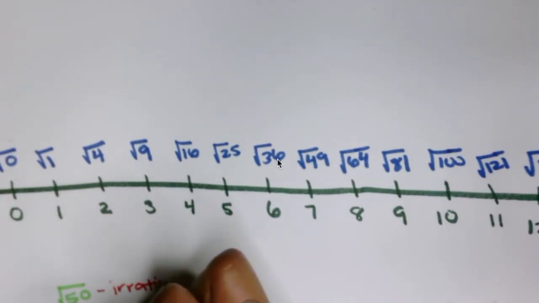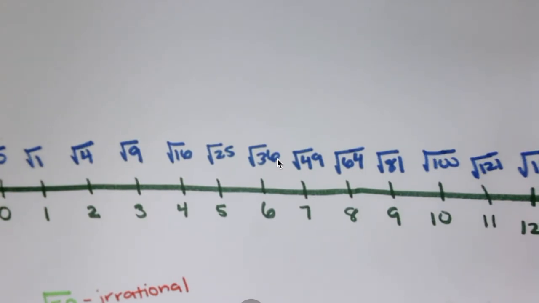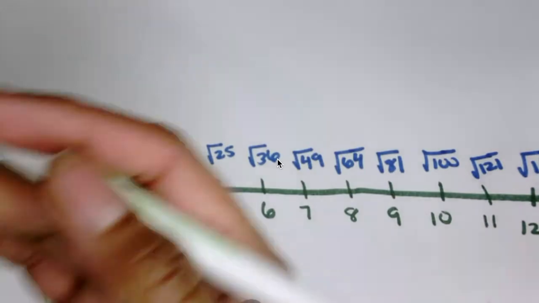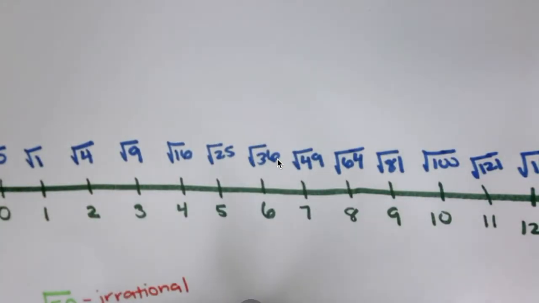Because it's good to know, even if they don't ask me this question, it's good for me to know. So square root of 50 is irrational. Now, I need to approximate what is the square root of 50. Now, you've got to figure out between which two whole numbers the square